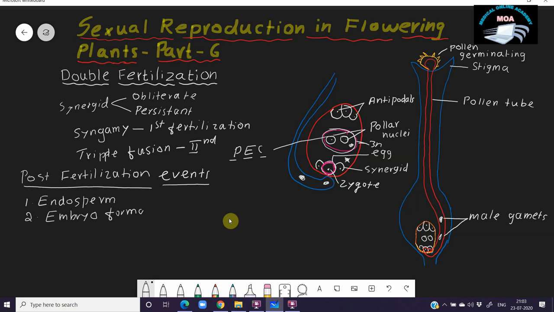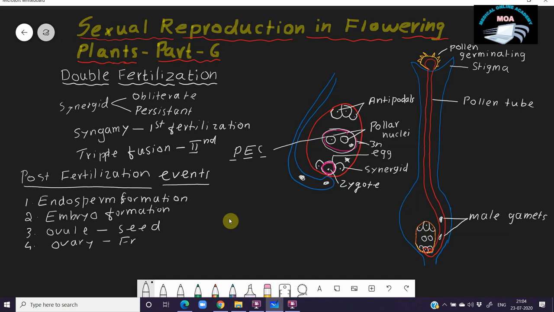Endosperm formation and embryo formation are the major events in the post-fertilization changes. Then another one is the maturation of the ovule. The ovule matures and converts into seed. And the fourth one is that the ovary converts into fruit.